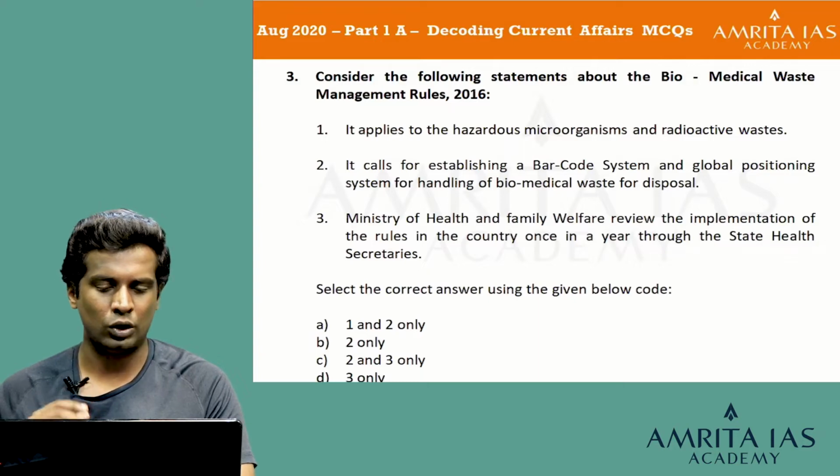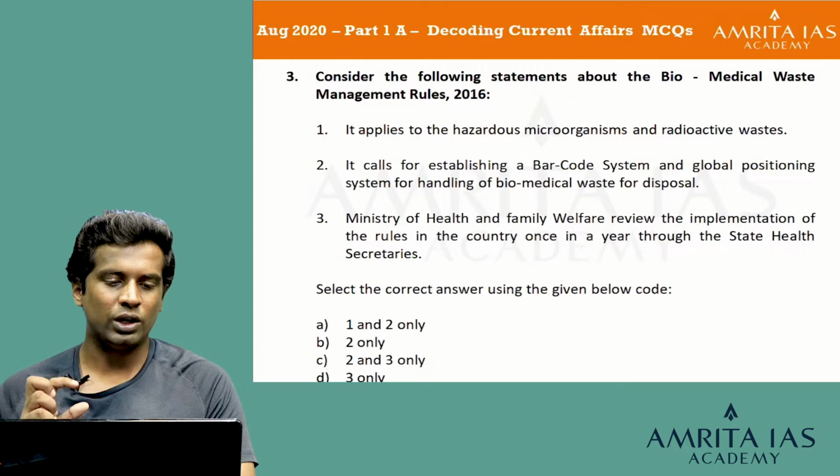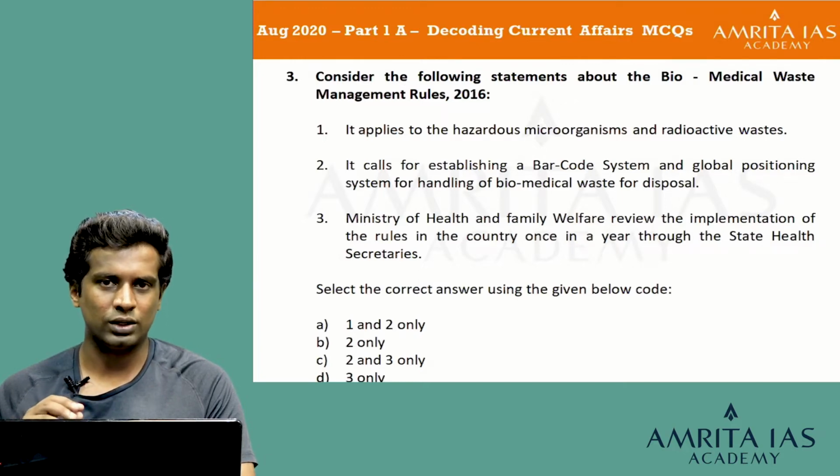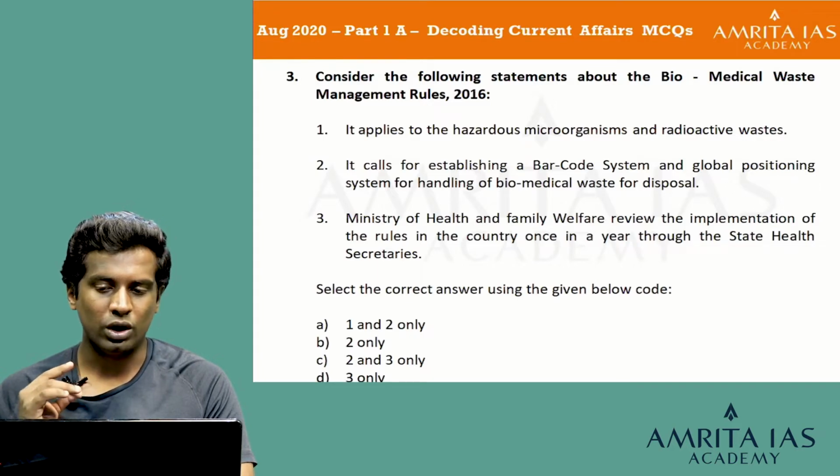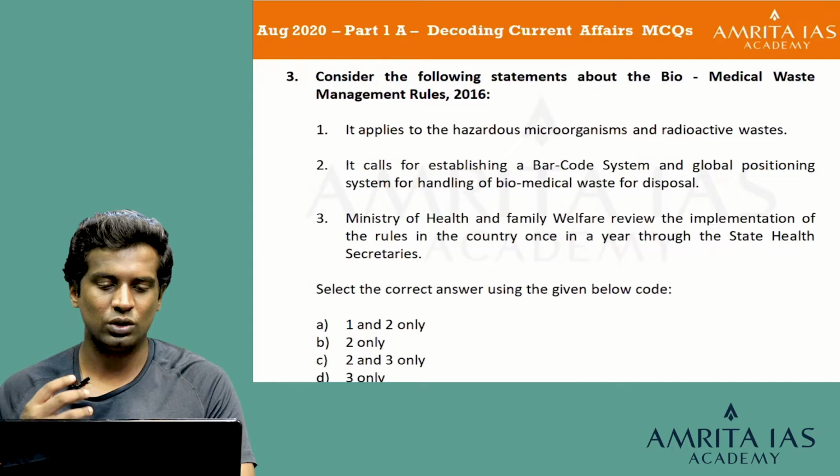The second statement seems to be a bit more logical, but the third statement says the Ministry of Health and Family Welfare reviews the implementation of the rules in the country once in a year through the state health secretaries. While it may seem to be the Ministry of Health and Family Welfare that is looking at it, it's actually the Ministry of Environment, Forest and Climate Change that is the implementing agency, or which reviews the implementation of the Biomedical Waste Management Rules of 2016. So since this ministry is wrong, I'd say the third statement is also wrong. Remove the third statement, and we are left with just one option, that is option B, 2 only.